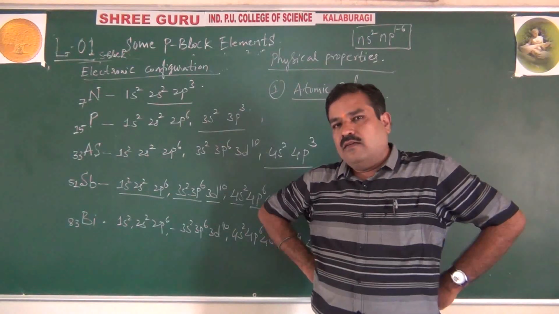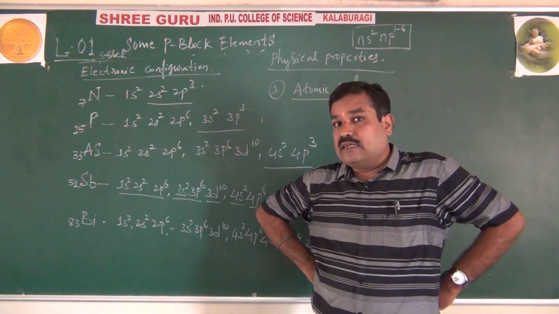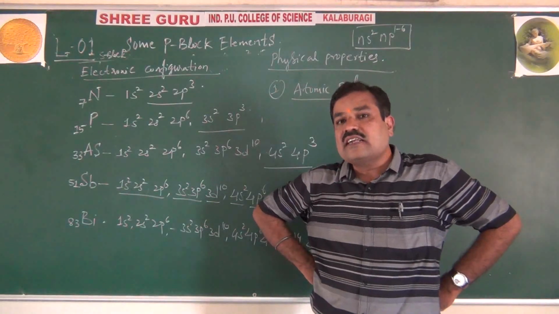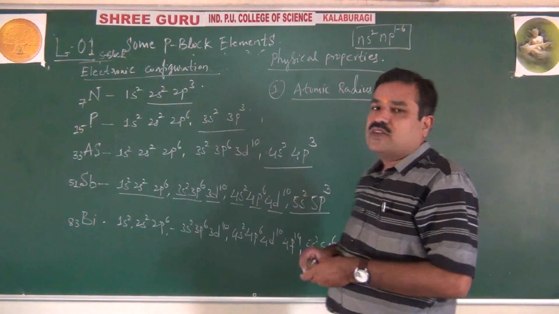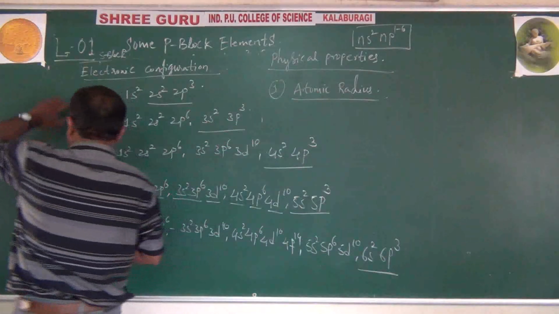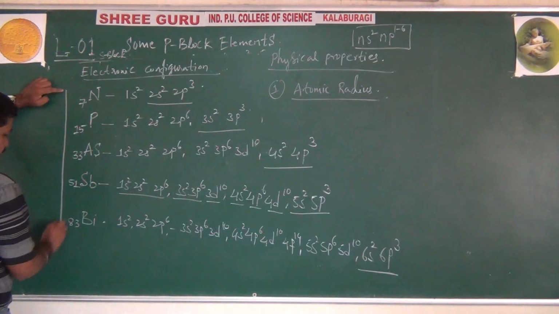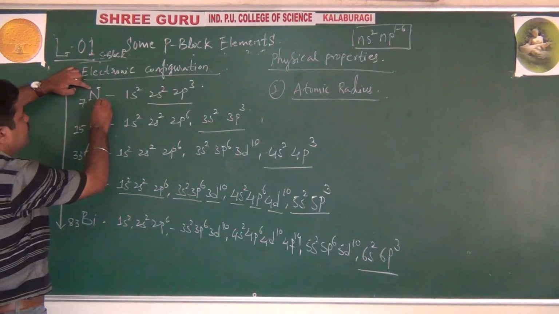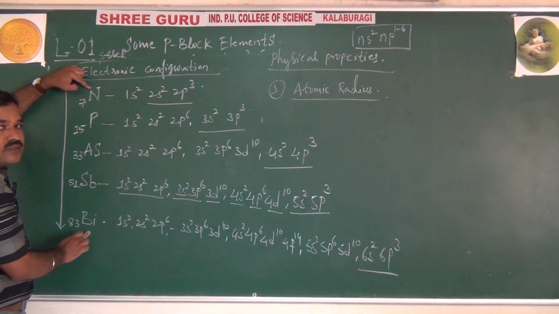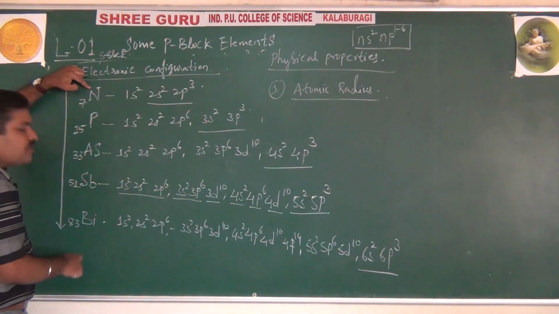Okay. Generally, non-metals have covalent radius. Metalloids exhibit both metallic and non-metallic characters, right? Then bismuth has especially metallic radius. But in general, observe atomic radius for these group 15 elements, the pnictogens. This is very important. Down the group you are observing nitrogen 7, phosphorus 15, arsenic 33, antimony 51, bismuth 83. You should go down the group in the periodic table.